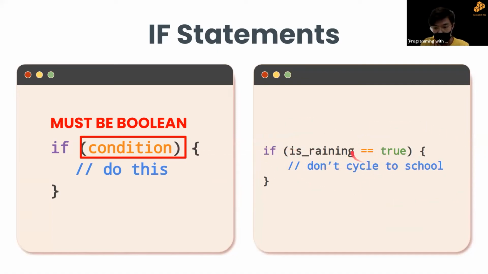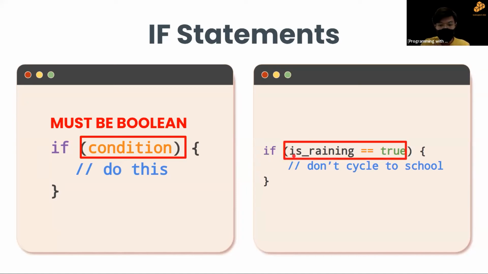And this equivalent sign is what we learned earlier, right? Is raining equivalent to true? So if it is raining, we don't cycle to school. Okay, so this is just a hypothetical variable and just a scenario. So it's not really practical as of now. So it's just helping us visualize how to use the if statements correctly, okay?